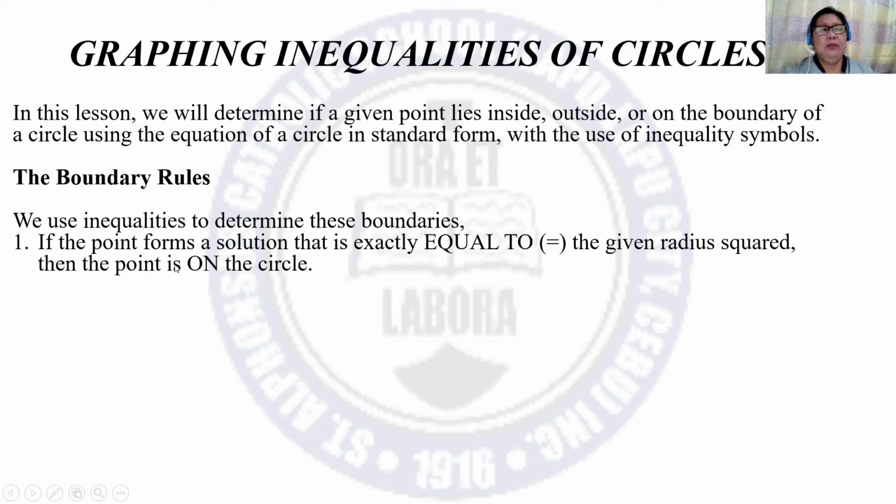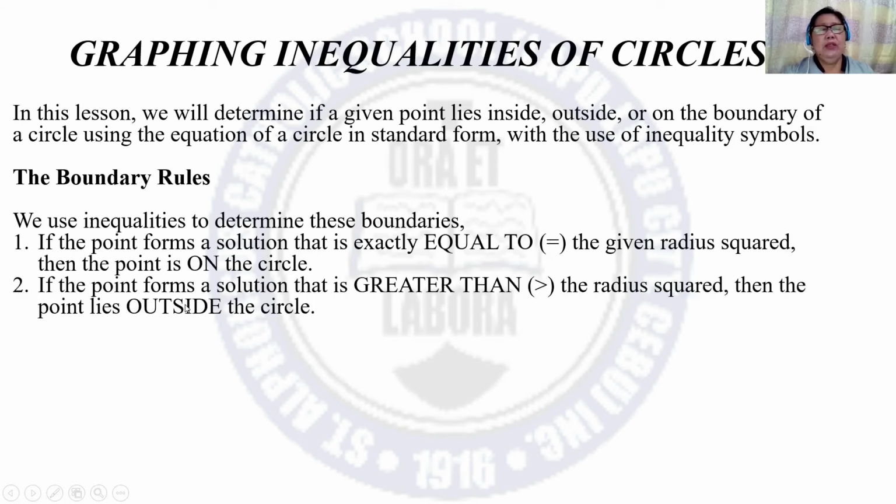Number 1, if the point forms a solution that is exactly equal to the given radius squared, then the point is on the circle. If the point forms a solution that is greater than the radius squared, then the point lies outside the circle.